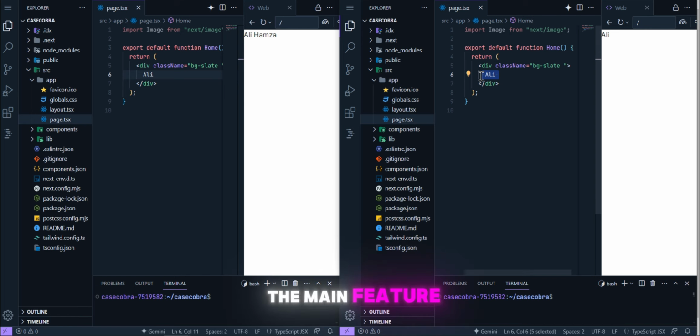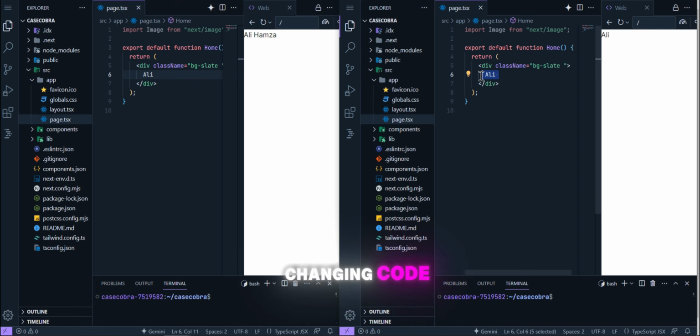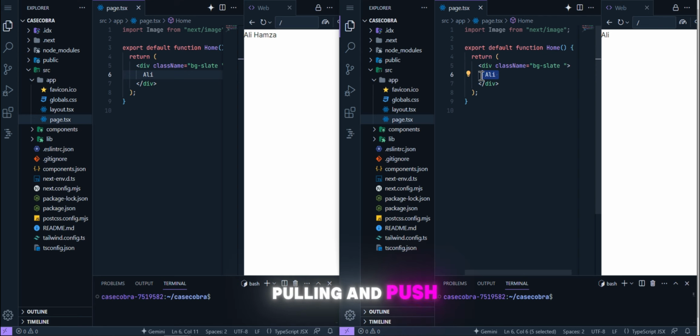So that is the main feature that helps us as developers, because when we work in a team, we face a lot of problems in terms of changing code, pulling and pushing the code. A lot of errors occur, and a lot of time is wasted. IDX solves this problem in a good way.